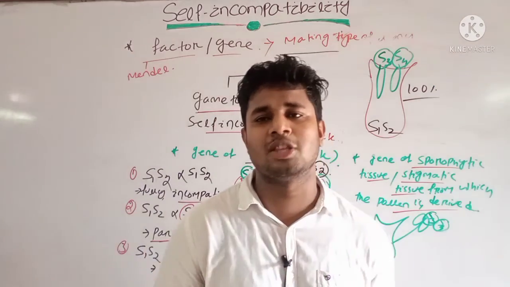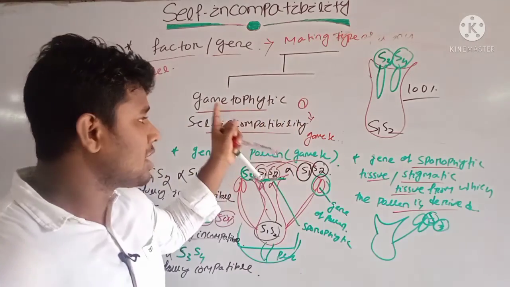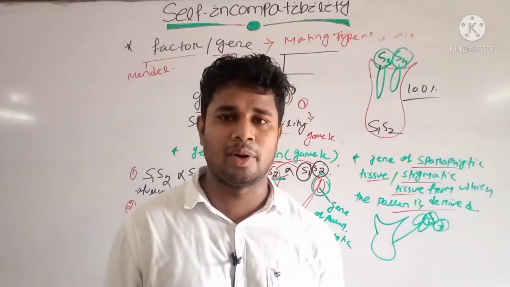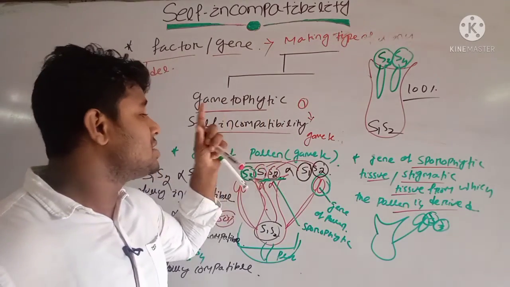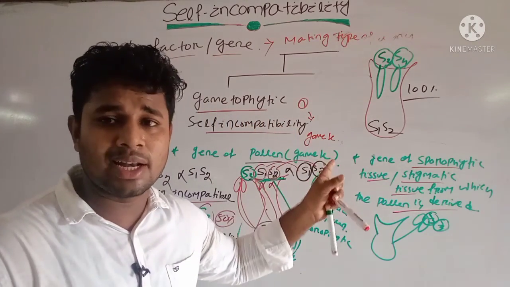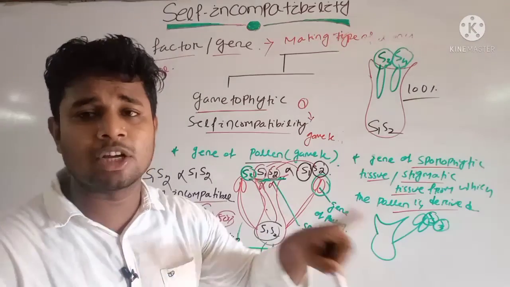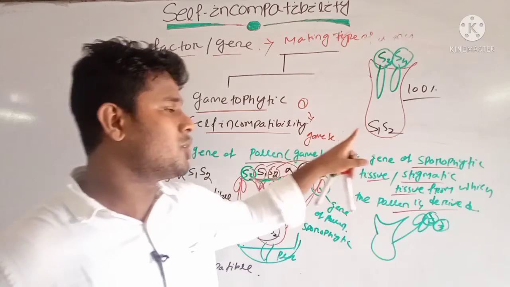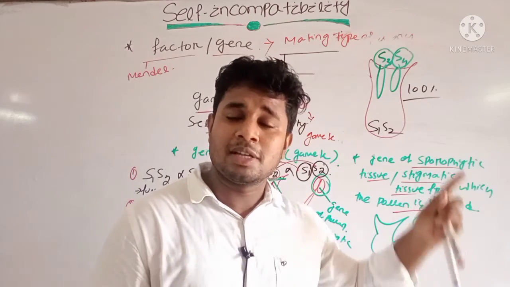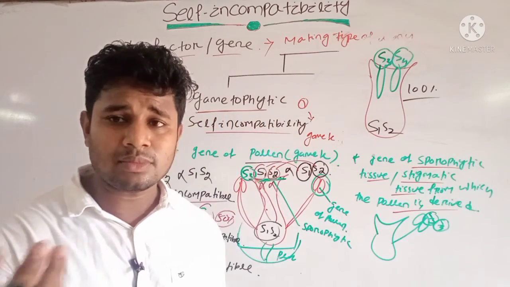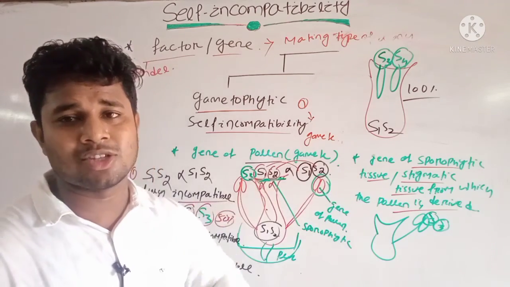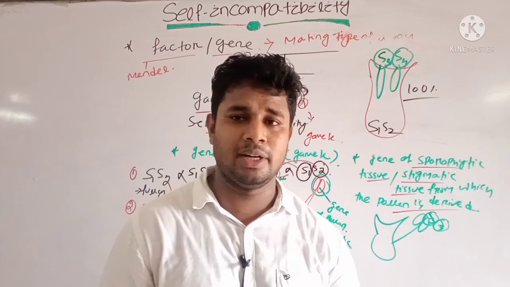If the gene controls the mating type, it is either gametophytic incompatibility or sporophytic self incompatibility. When the gene of the gamete or the pollen controls the incompatibility reaction, it is called gametophytic self incompatibility. But when the gene of the stigmatic surface, that is the sporophytic tissue from which pollen is produced, controls it, then it is called sporophytic self incompatibility.